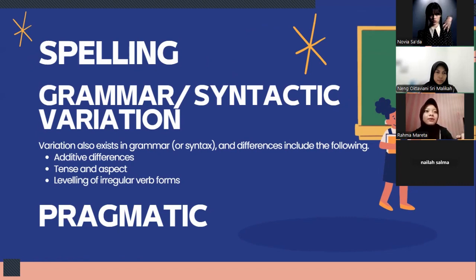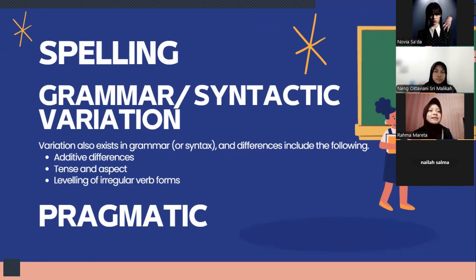Next, grammar, syntactic variation. Variation also exists in grammar. These include the following. First one is additive differences, where many outer circle and expanding circle speakers turn uncountable nouns into countable nouns. For example, information becomes informations, stuff becomes stuffs.